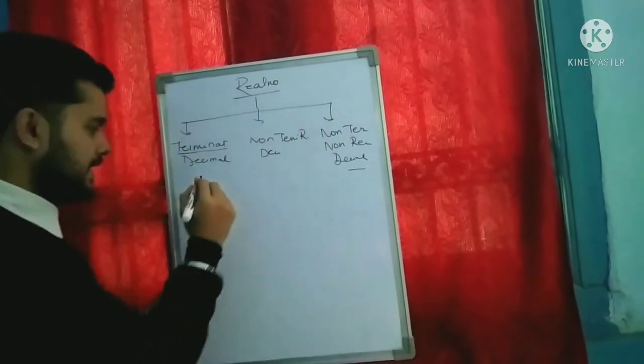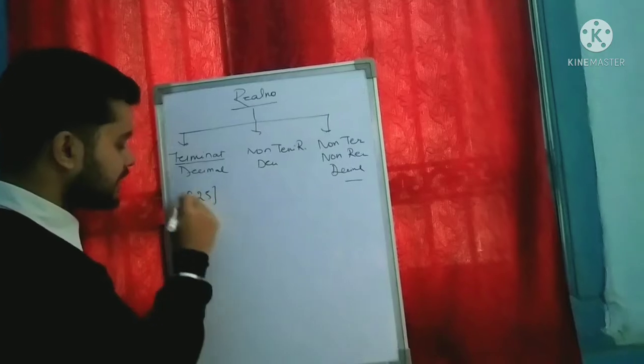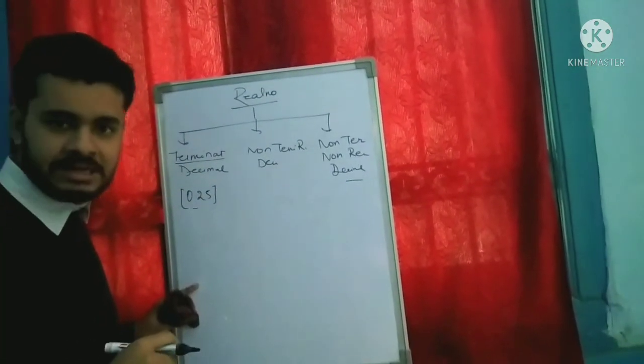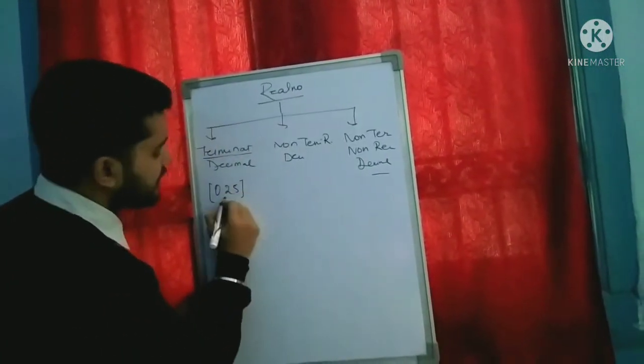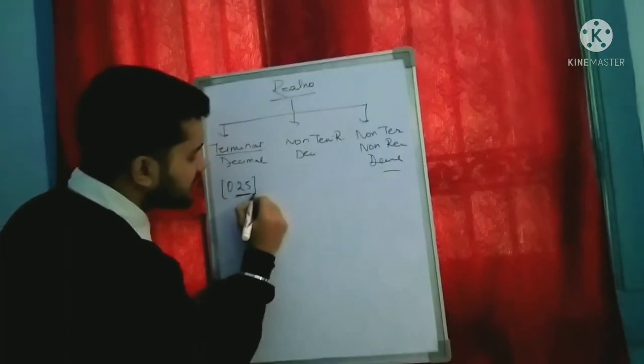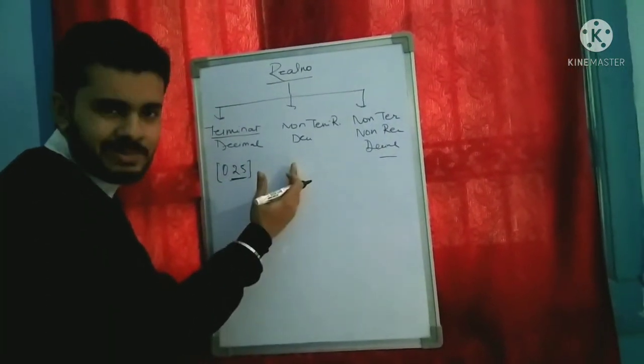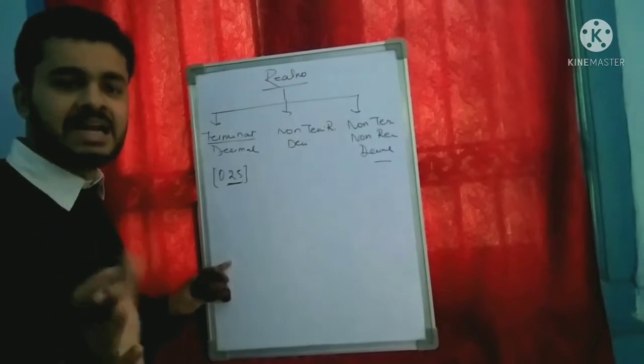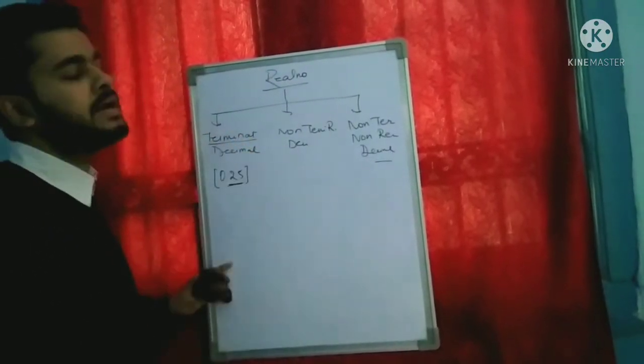Terminating decimal means, for example, 0.25. This is an example of a terminating decimal. It means that after the decimal, there are these 2 digits, and after these digits there is nothing more. It means that the number gets exactly divided. So that is called the terminating decimal.